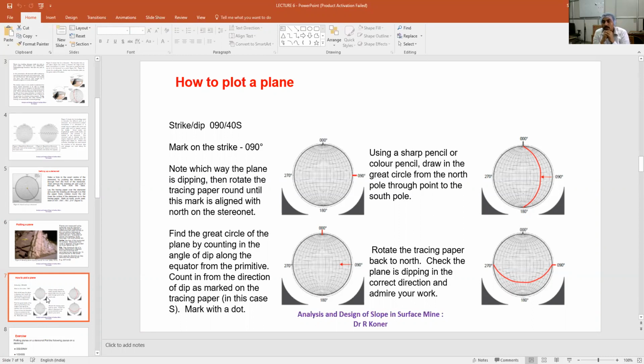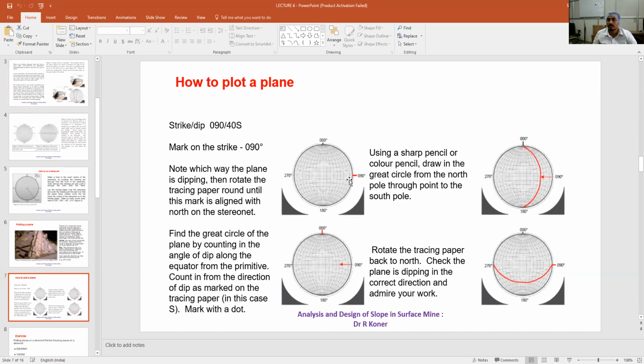Yes, sir. Strike direction and the dip direction are mutually perpendicular to each other. So this is for strike. Okay, strike of 090 slash 40, not for dip direction of 090. Remember that. Mark the difference. Now we will mark first the 90 from the north, because orientation is measured on the primitive. Orientation is only measured in the primitive. 90 degree I will mark here.